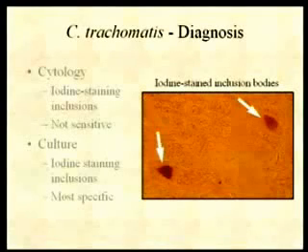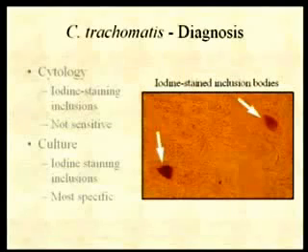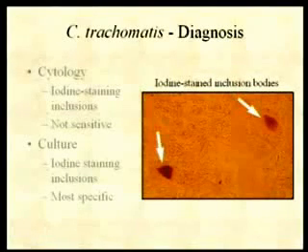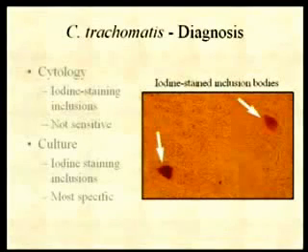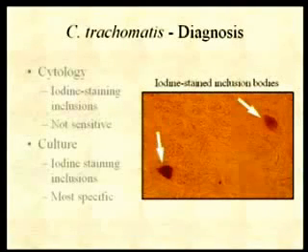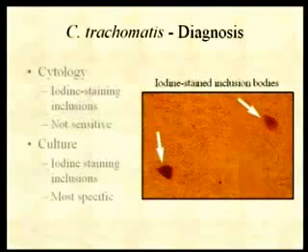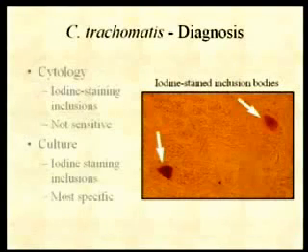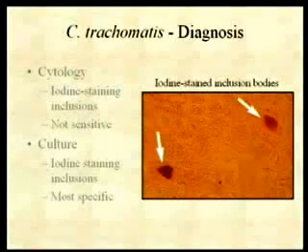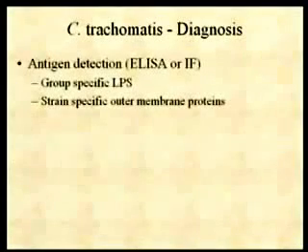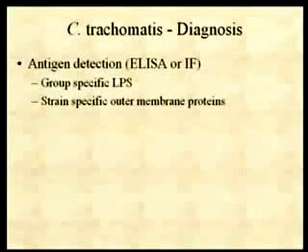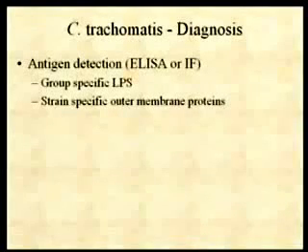What they do in the culture is they take the tissue scraping that you send to the lab, and they will inoculate a cell line that is particularly sensitive to chlamydia infection. They will infect that cell line, and then they will stain with iodine and look for these inclusion bodies. And you can see these inclusion bodies in the cells that are stained with iodine. This is the most specific way, although this is now changing because now there are some DNA probes that we'll talk about shortly. So culture can be good, but again, it's not something you're going to get right away because you're going to send this off to a reference lab. It's going to involve tissue culture, and it's going to take some time for you to get those results.